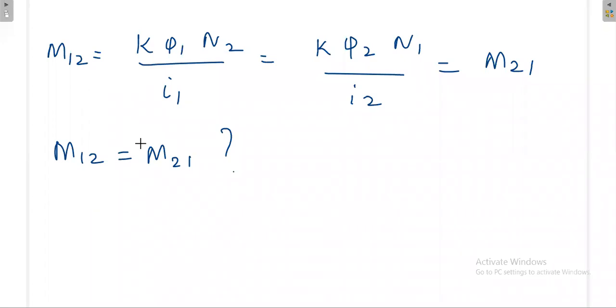No, sir. M12 is not equal to M21, sir. Then why are you not getting this in the exam always? You are getting only M. You have not seen this actually, but you are getting only M in the exams. They are not giving this separately.